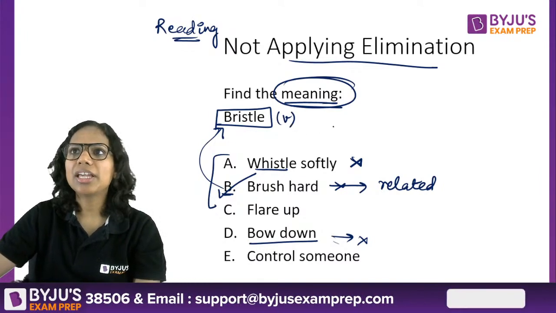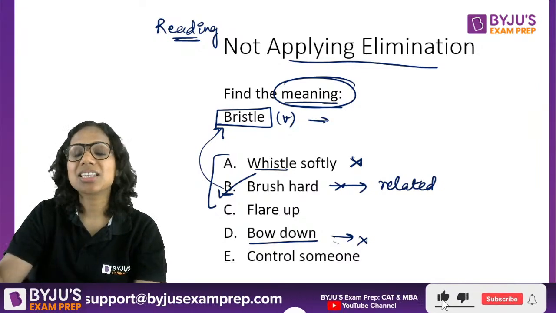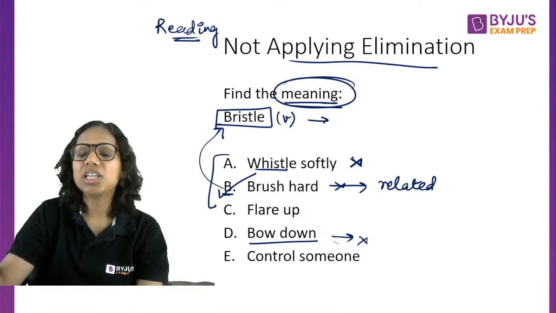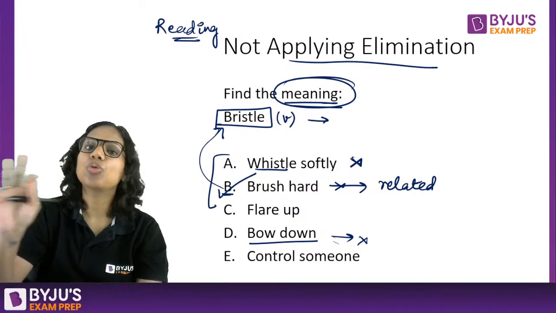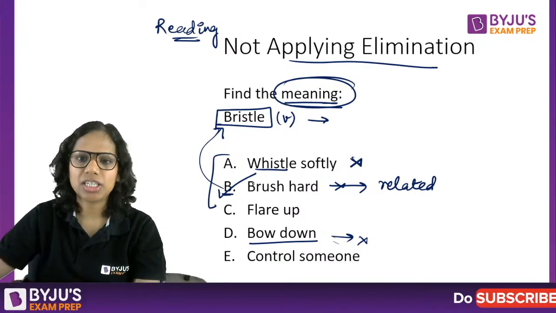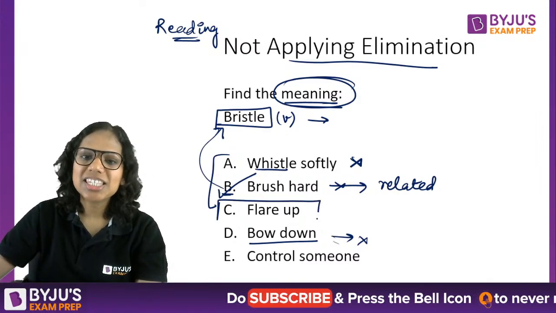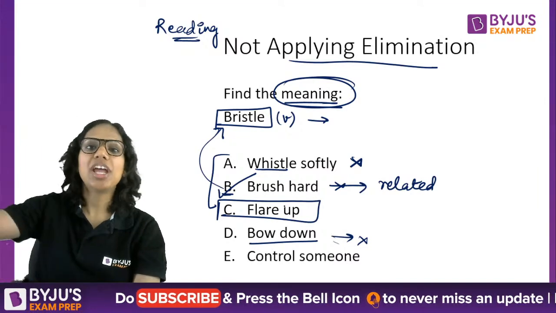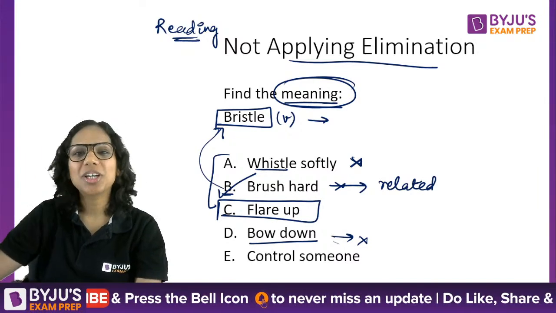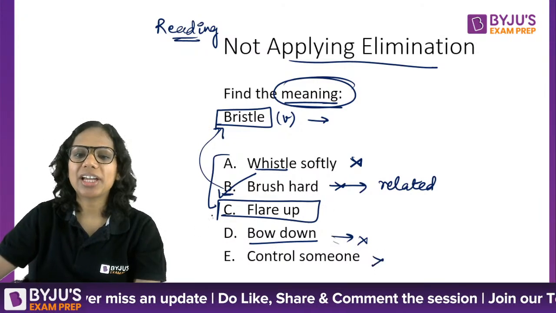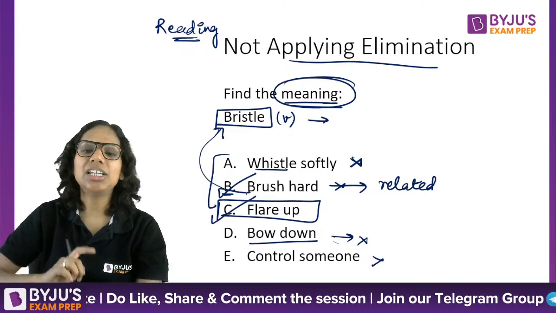Then I realized that I have read sentences in novels: he was bristling with anger, he was bristling with something. So it's an emotion. That is something that I realized. If he was bristling with anger, then C makes the most sense, that he flared up. When you flare up, you become pretty angry about something. It's not about control, it's about anger. So C is the answer indeed and not B.